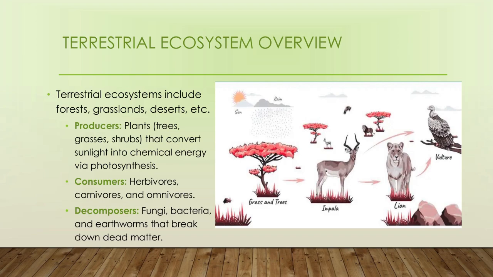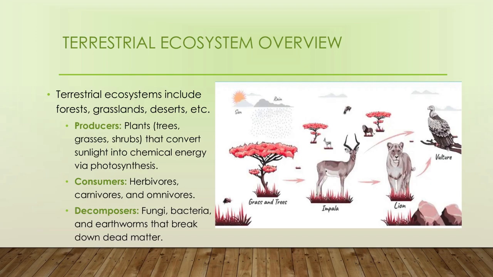The terrestrial ecosystem includes forests, grasslands, deserts, etc., and here also we have producers, consumers, and decomposers. The producers are green plants, trees, grasses, and shrubs, which convert sunlight into chemical energy via photosynthesis.